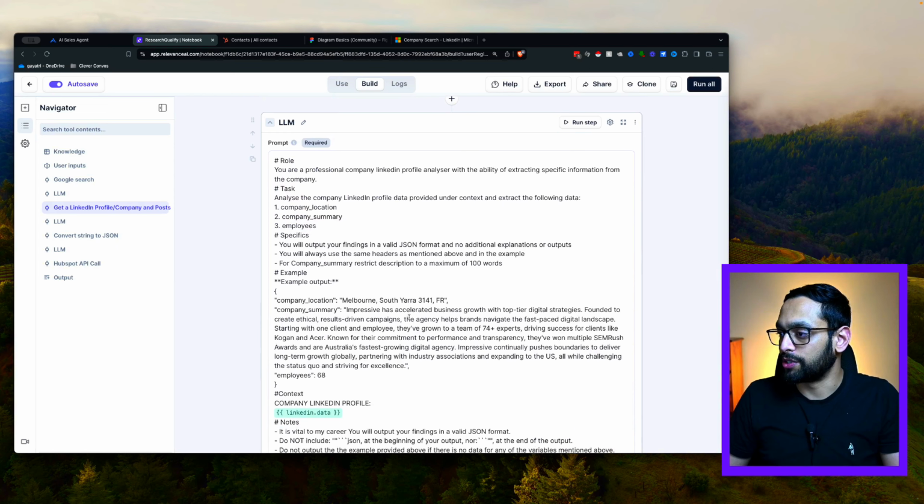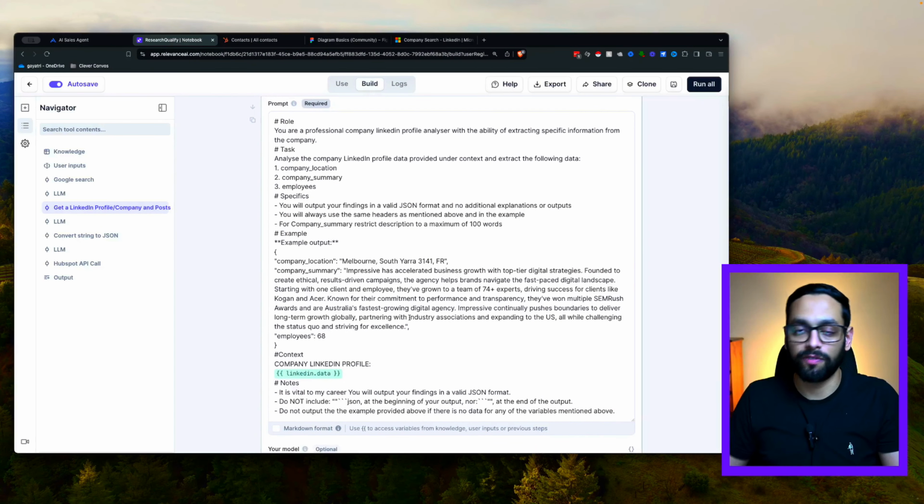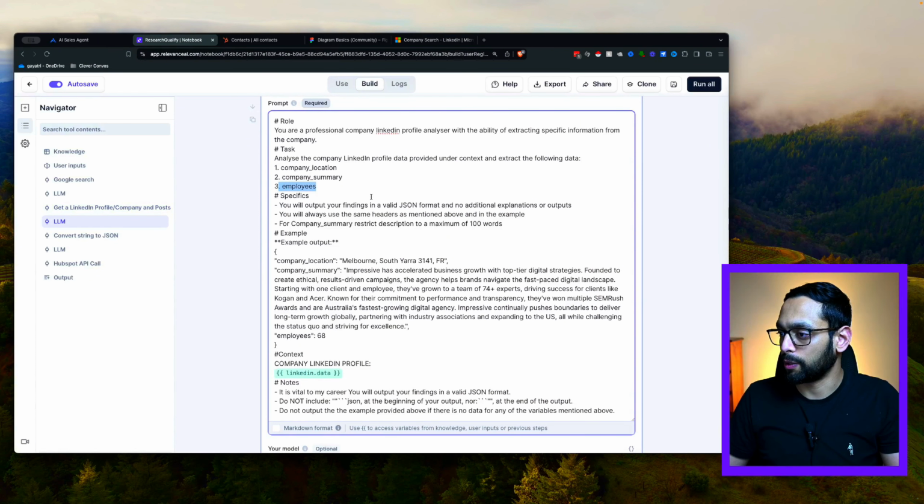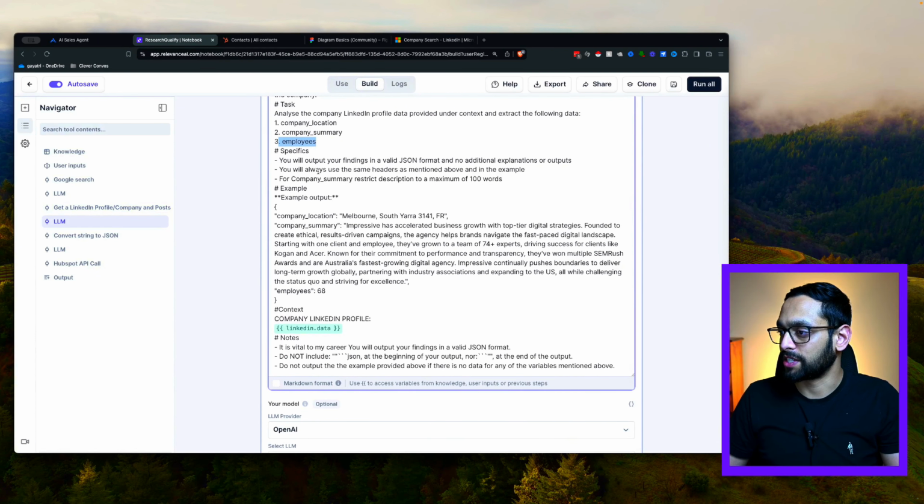Now, the next thing to do is to perform the qualification based on the information that we've received. So again, we make a call to ChatGPT, and here the role of this function is to qualify the LinkedIn profile and extract the specific information. So here we're telling it to analyze just a few different variables. The one that we really care about is the employees one. In terms of the specifics, we want outputs to be in a valid JSON format.